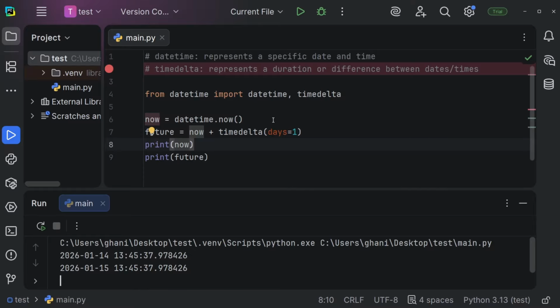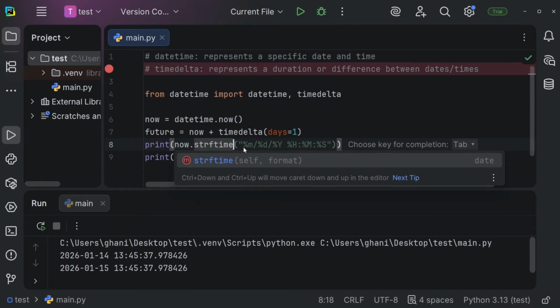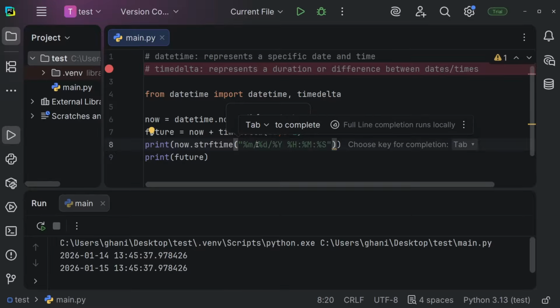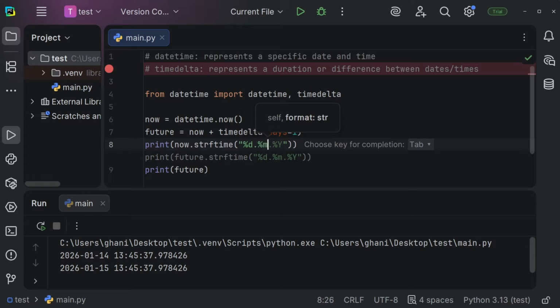You can now also format a date by calling the strftime function right here. And right here you can see you can format the time by always using %m for the month, %d for the day, %y for the year, %H for hours, %M for minutes, and %S for seconds. So that is just the syntax. And now you can of course combine all of those values as you like. So I could, for example, say I want to have %d for day, dot %m for month, dot %y for year.